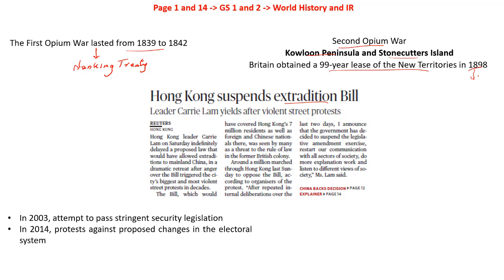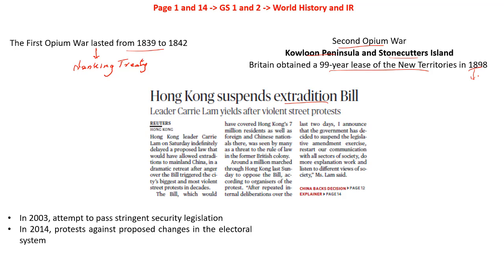So when Hong Kong was handed over to China in 1997, after the lease agreement with Britain ended, both sides, Hong Kong as well as China, agreed that the city would remain a semi-autonomous region where they would have certain basic law. They will have their own mini constitution that will be prevalent for the next 50 years. So Britain transferred Hong Kong back to China.